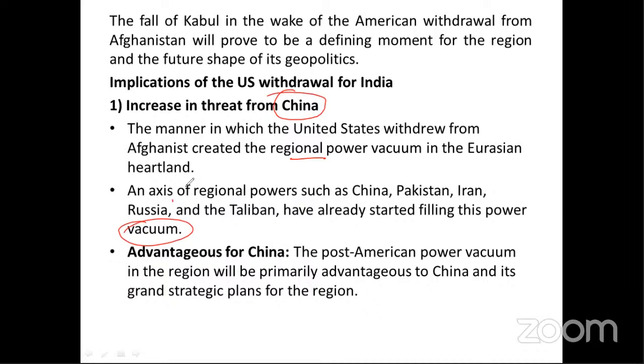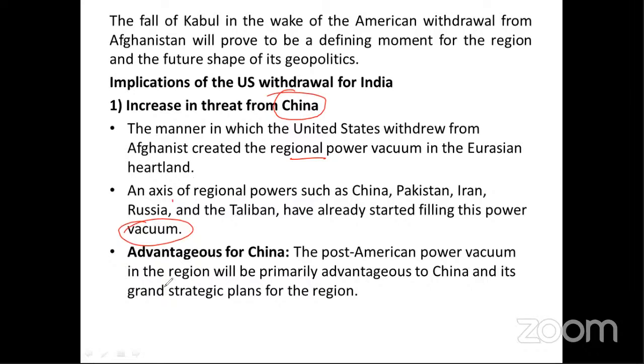Further investment by any country will be a risk for them. Such a risk is only taken by China and Pakistan, because Pakistan is supporting the Taliban. China is also supporting, and Iran and Russia will also support, because Russia, you know, is the enemy of the US. It was in 2001 when the US army entered Afghanistan, and the Taliban was in control at that time. Initially it was Russia, so obviously these countries will support the Taliban.